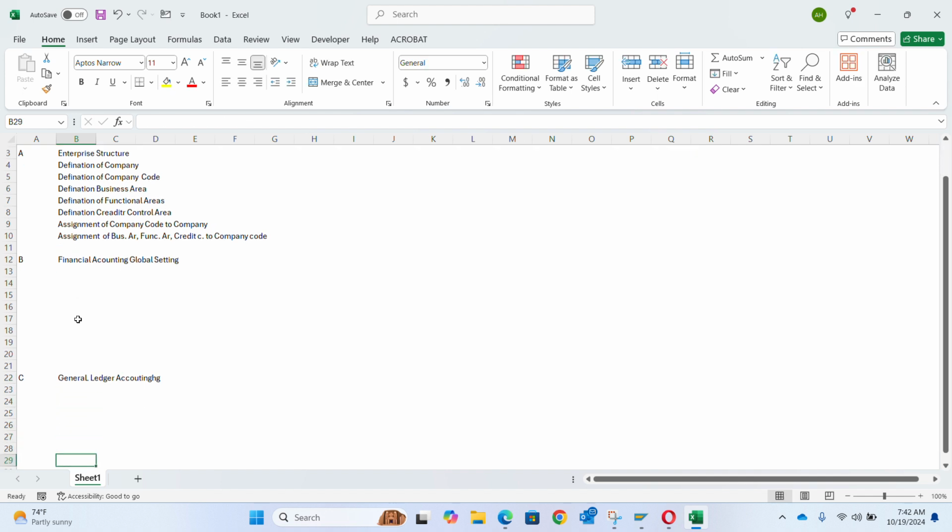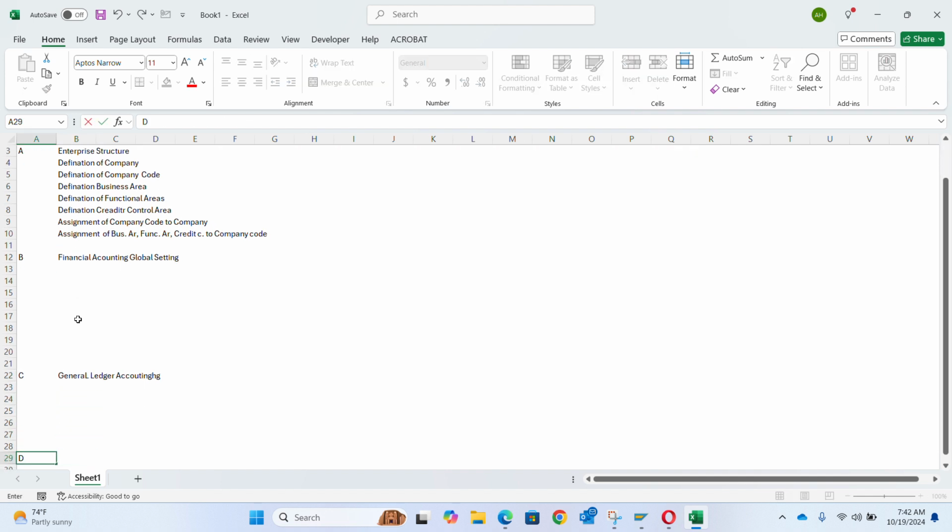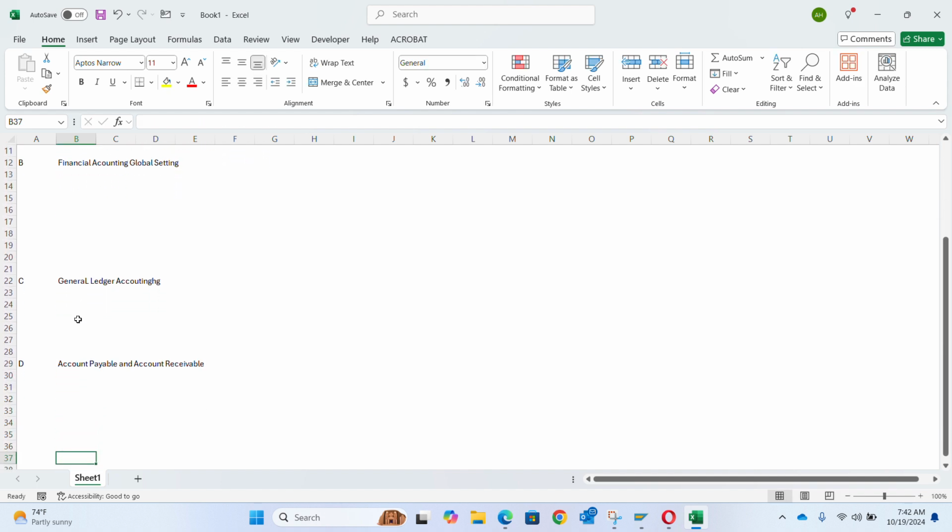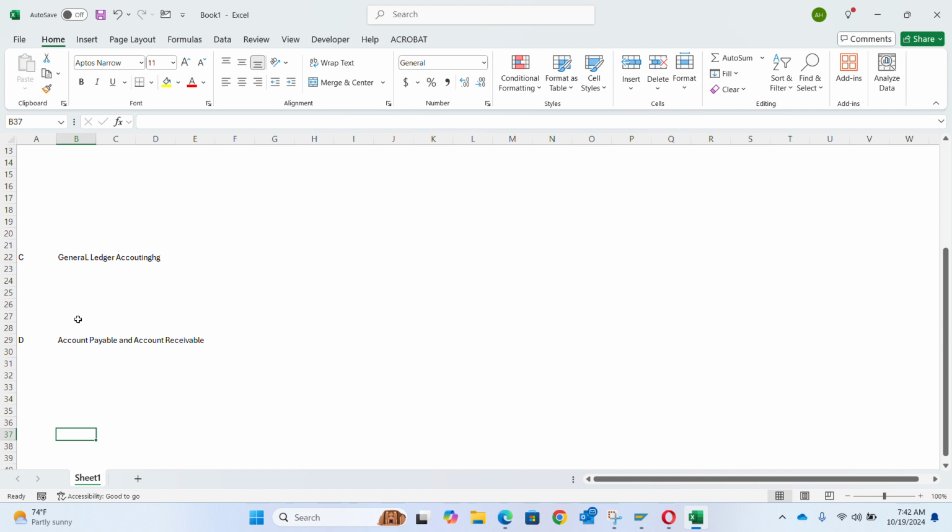Then we have D, which is accounts payable and accounts receivable. And there are other things. These are just the headers. There are other things in it that are required to be configured. But as we move, we begin to structure it properly.